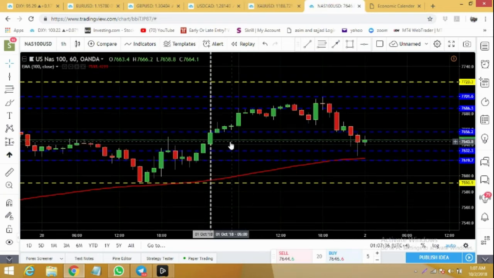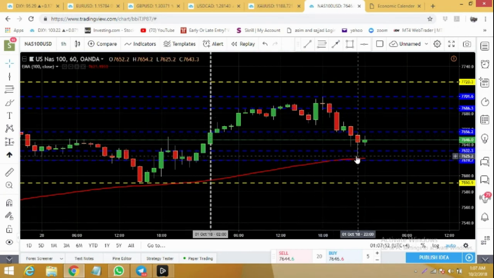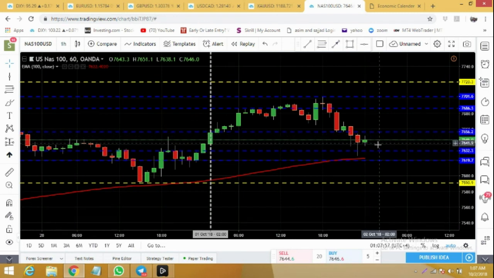NASDAQ 100 looked much better in the morning. It rallied to 7701, and from there it started dropping down. Right now it has bounced back from 100 moving average. If in the next few hours it closes above 7680, it can again retest 7701. On the other hand, if it keeps dropping down, then I'm targeting